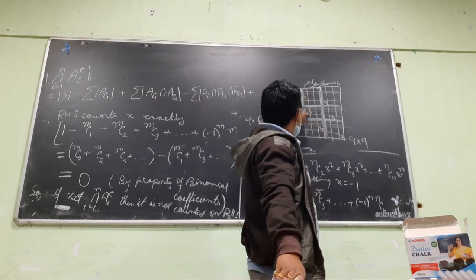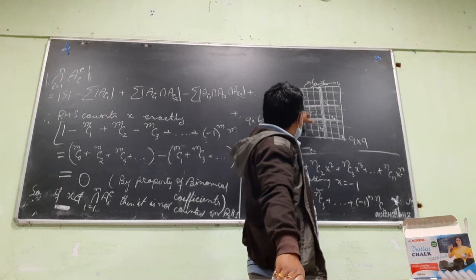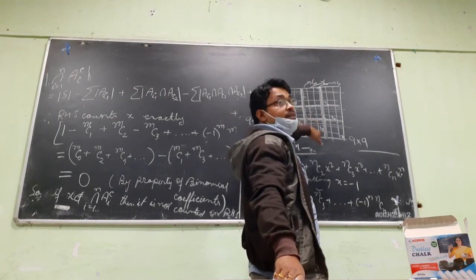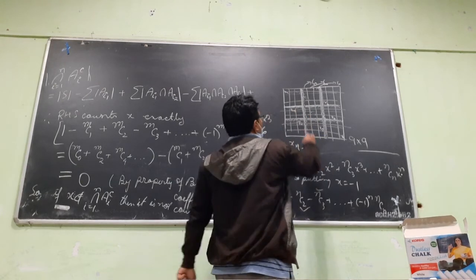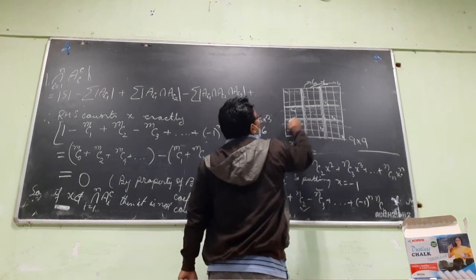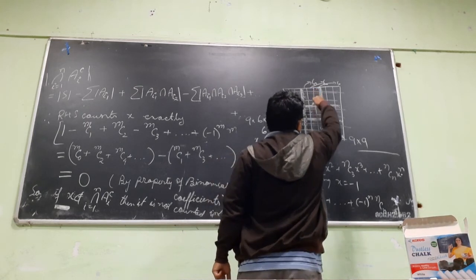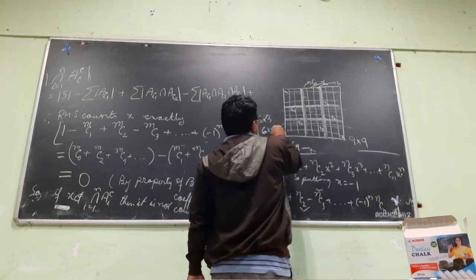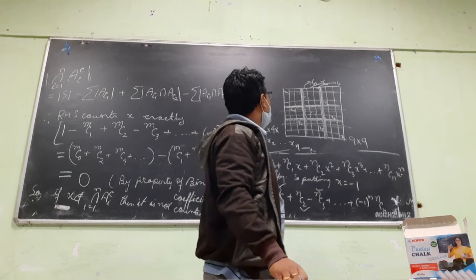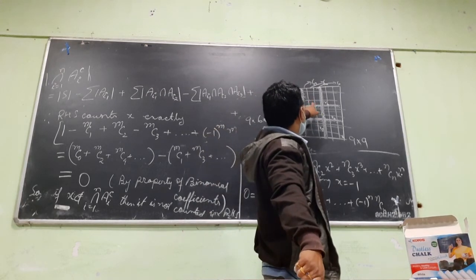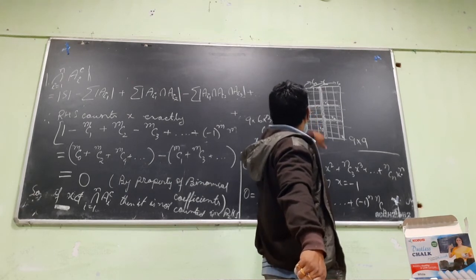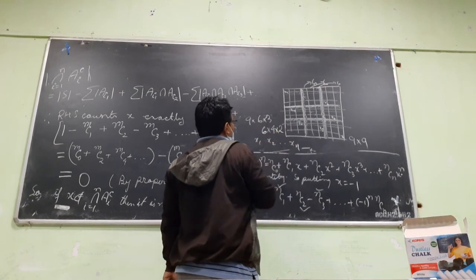Once I place the first one, 2 of these options will be invalid because I cannot place on the same smaller grid. So once I choose the fourth one, 6 ways. For the fifth one, out of these 6, another 2 options are removed. So it's 6 into 4. Ultimately, for the last one, another 2 options will be removed. So it's 6 into 4 into 2.